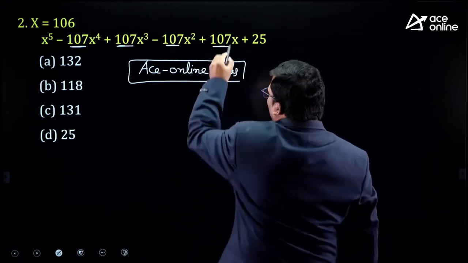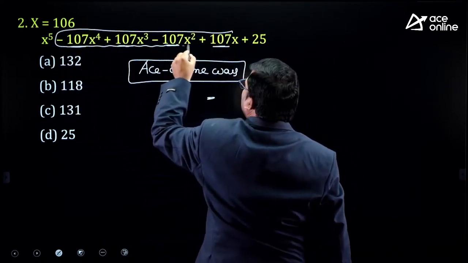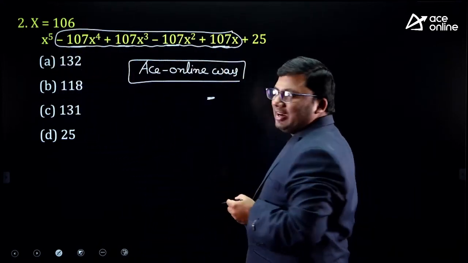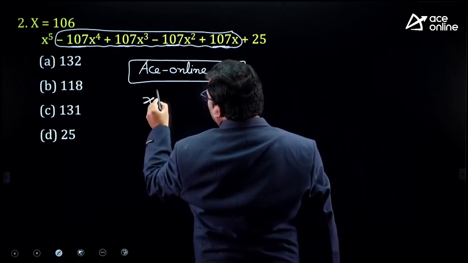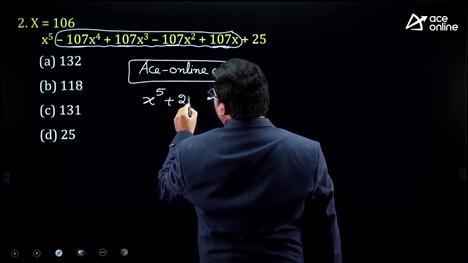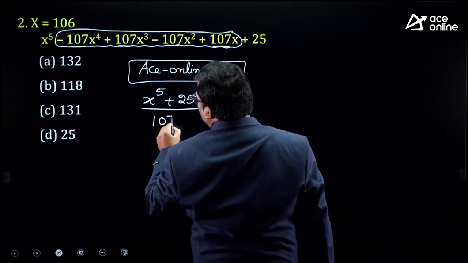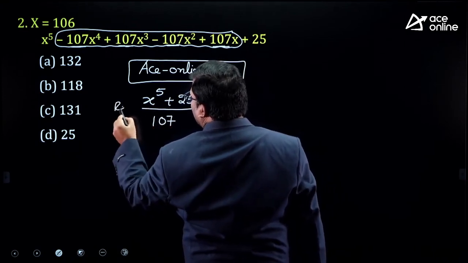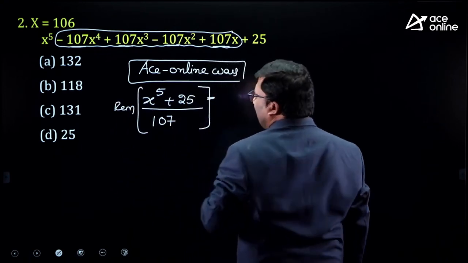That means all these terms are divisible by 107. What is pending? The first term and the last term. The first term is x power 5. The last term is plus 25. All are divisible by 107, so I am dividing it by 107 and checking the format. What will happen if it is divisible by 107?